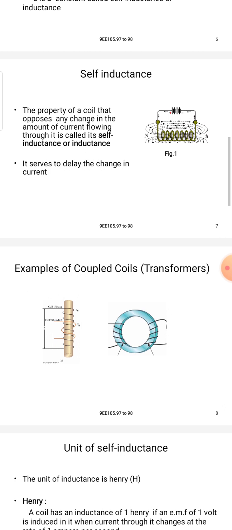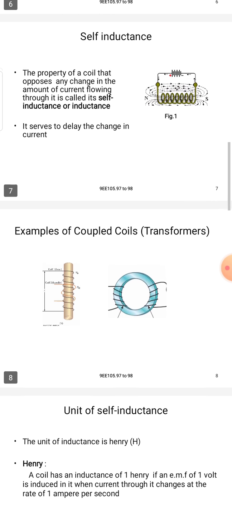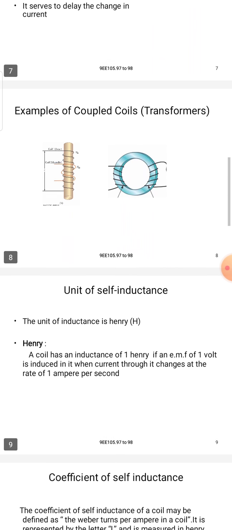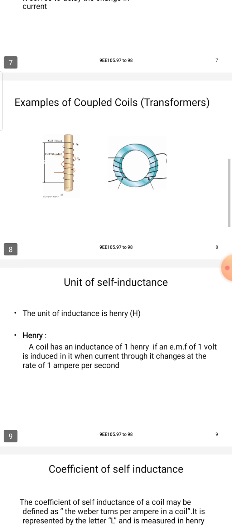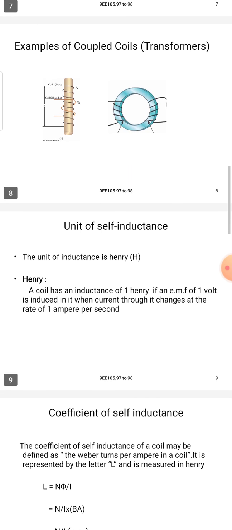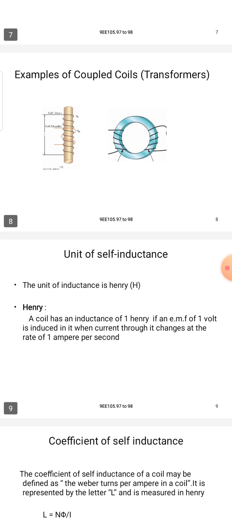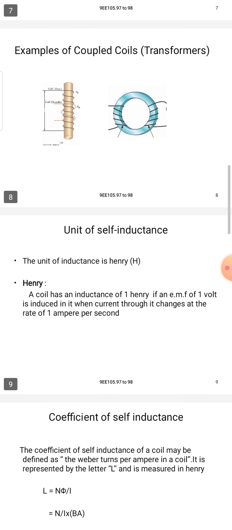You can see the image on the right side. A coil can form a self magnetic field around it. It can serve to delay the changes of the current, depending upon the current direction. An example is a coupled coil or transformer, where you can see the self-induced EMF. Let's see the image on the next page.